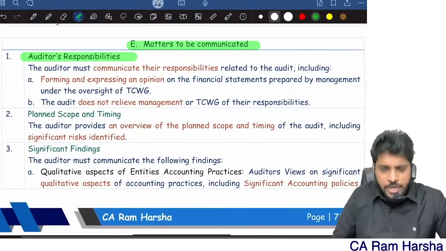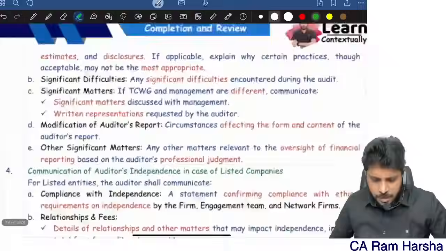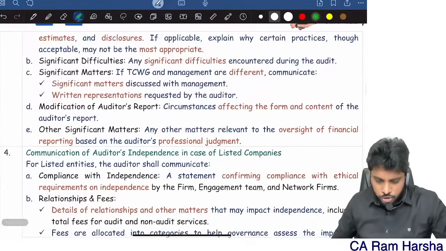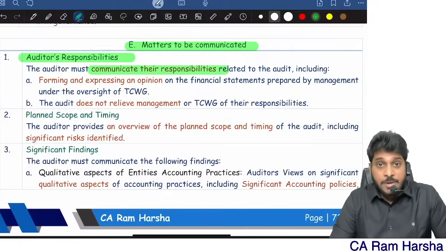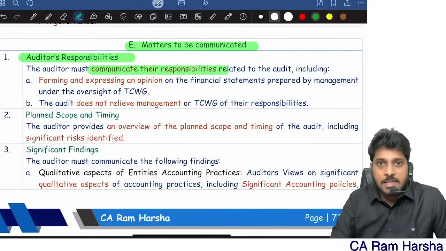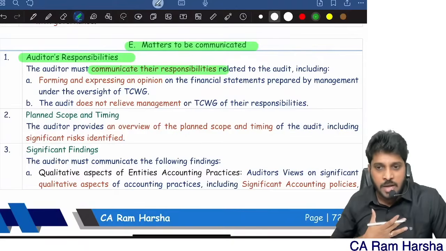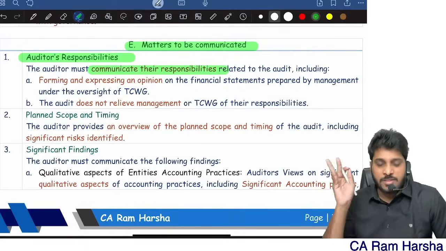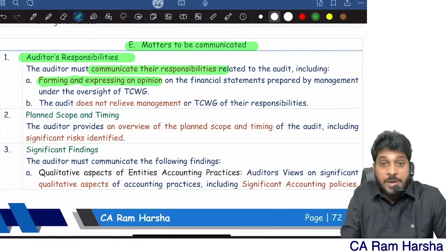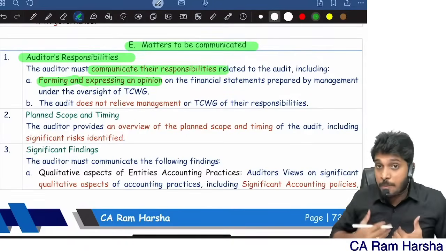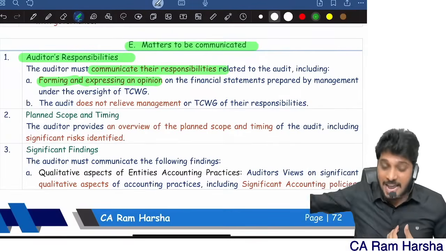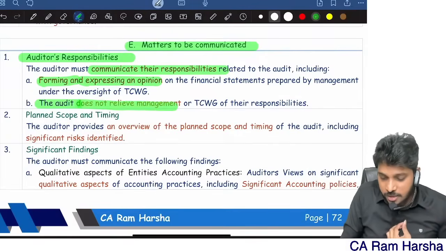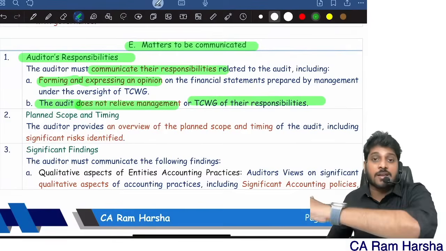First, you should communicate your responsibility. The auditor first shall communicate what his responsibility is. You should clearly tell the management that, look, management, I am an auditor. I am responsible only to give an opinion on the financial statements, performing the audit and expressing an opinion. And just because you appointed me, your responsibilities will not change. Your responsibility will remain intact. So the audit does not relieve management or top management of their responsibilities.